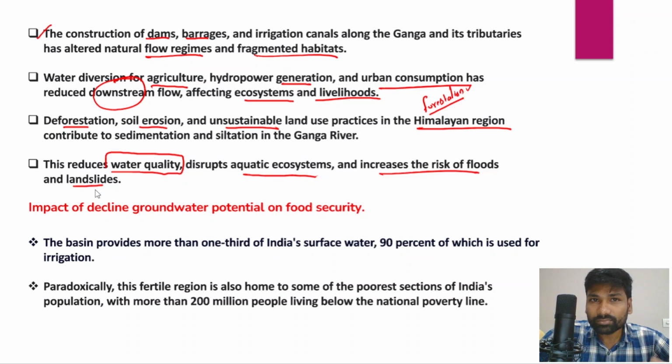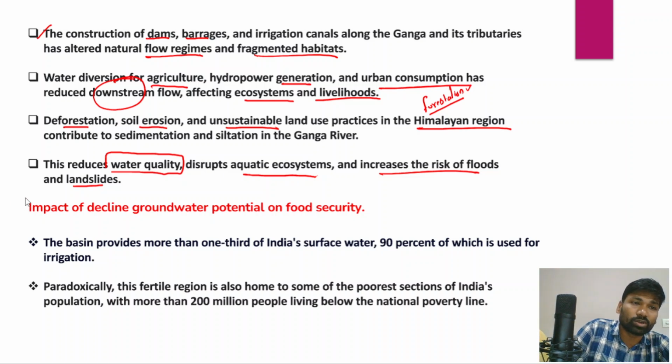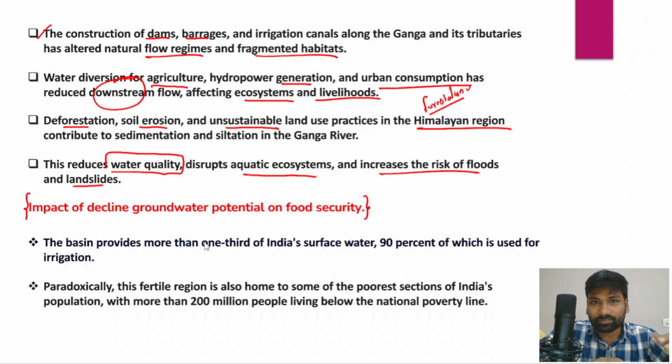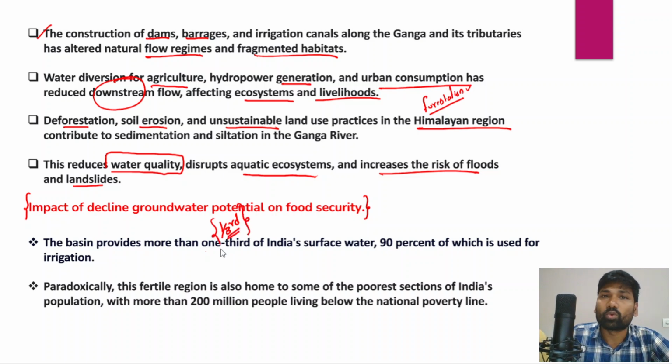Now, how would the decline of groundwater potential impact the overall food security? That is what we need to discuss. In fact, this Indo-Gangetic Basin, or the Gangetic Valley, provides more than 1/3 of India's surface water, and 90% of this surface water is used for irrigation needs alone. So you can imagine how much water is being used for irrigation.